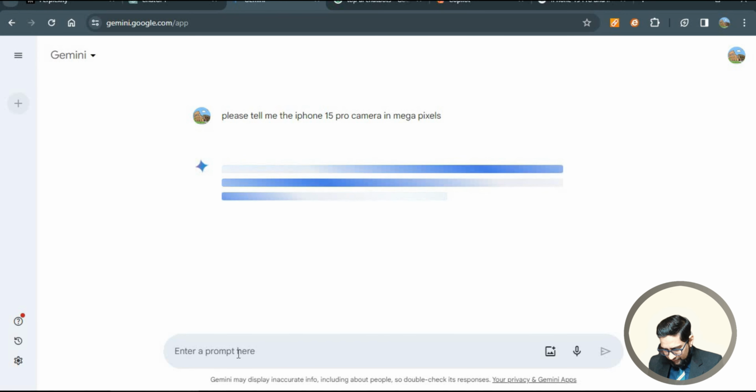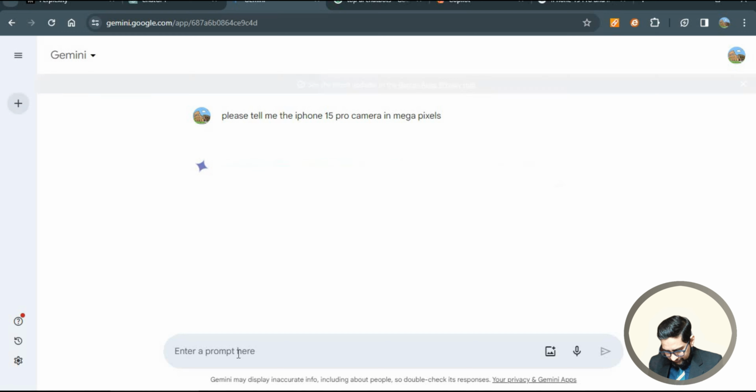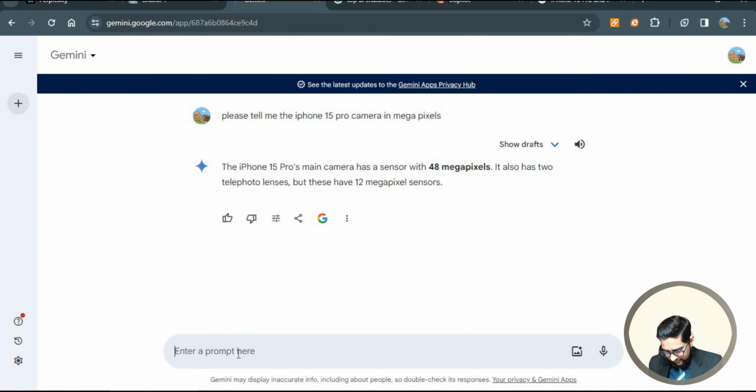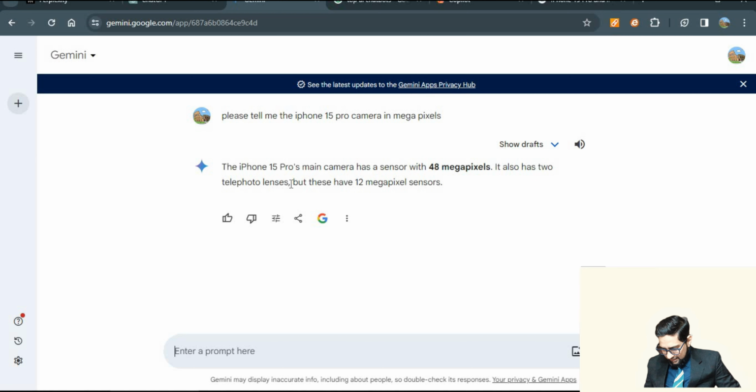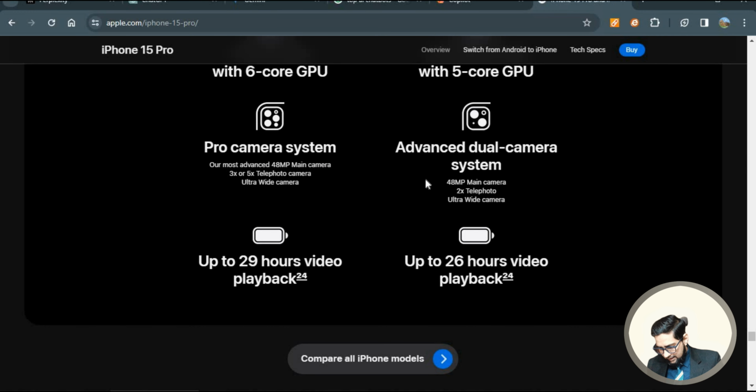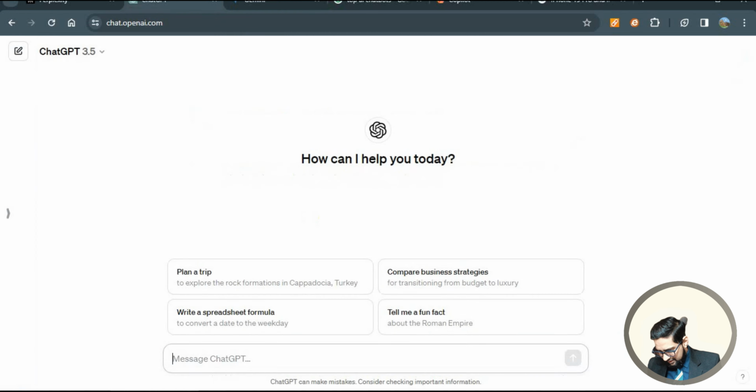Please tell me the iPhone 15 Pro camera in megapixels. Alright, it's generating the results. Okay, very quick and very precise. The iPhone 15 Pro main camera has a sensor with 48 megapixels. It also has 2 telephoto lenses, but these have 12 megapixel sensors. I'll go and validate if it's correct or not. Alright. To some extent I'll consider it correct because the main query is okay.